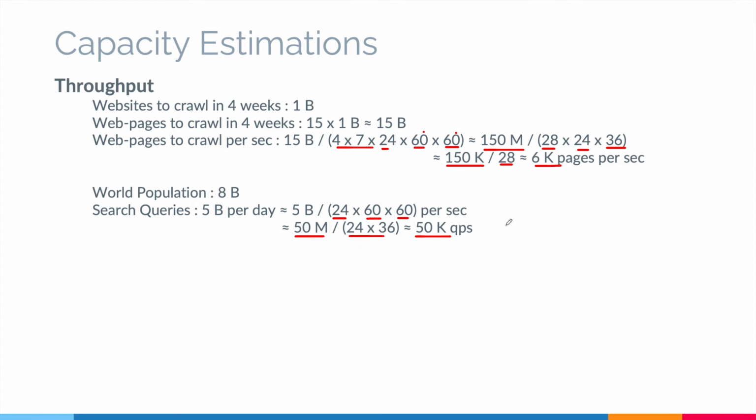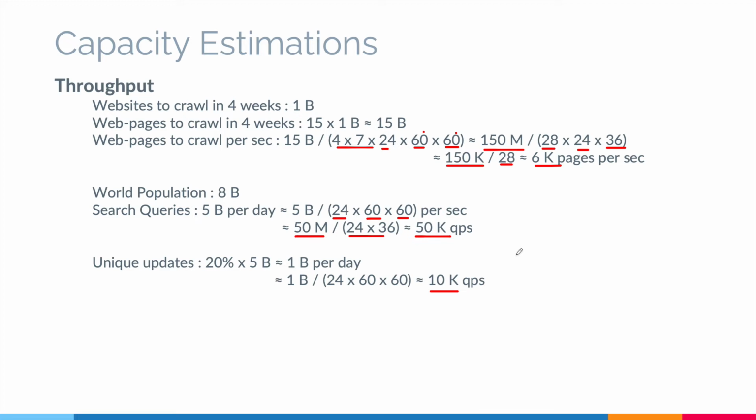Now a lot of these queries would be searched for the first time ever. So let's assume that the unique updates in our DB are around 20% of this number. So we have around 1 billion unique queries per day. Once again with the same calculation we convert it at second level. So we are looking at 10k queries per second for the updates.